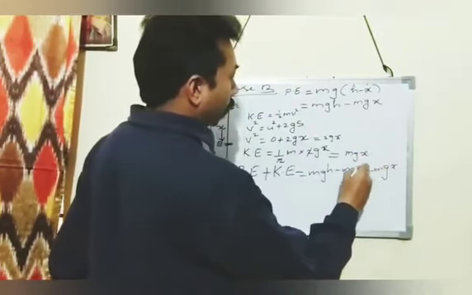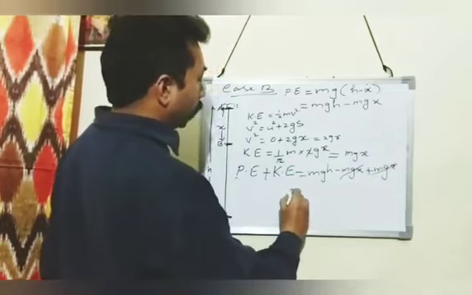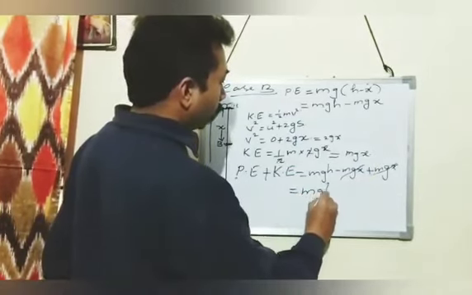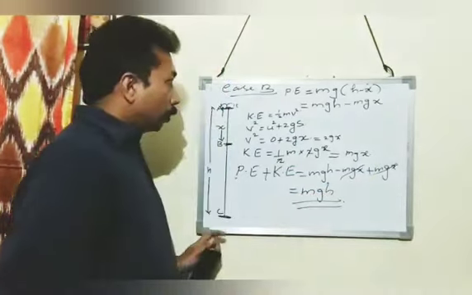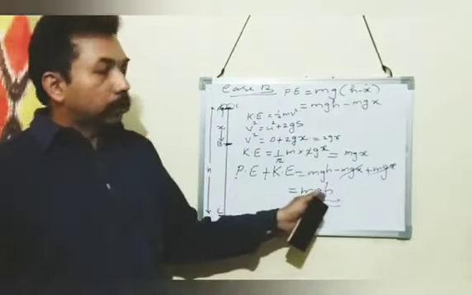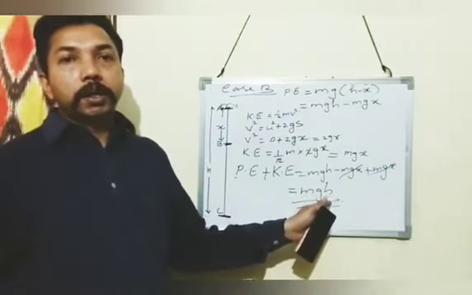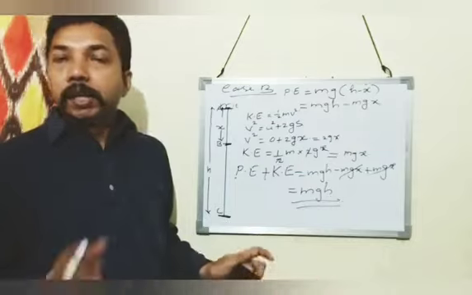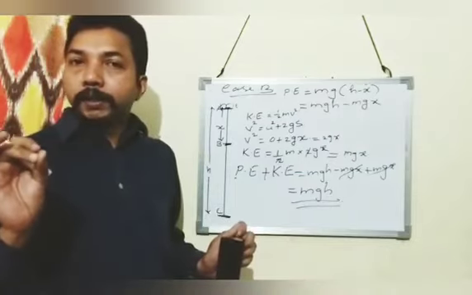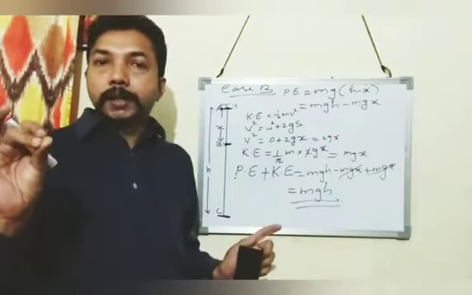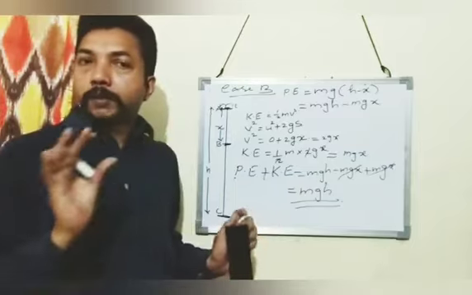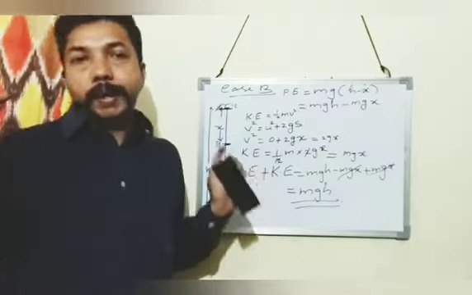The mgx and mgx cancel, so we get the sum total of energy as mgh. So at point B also the sum total of potential energy and kinetic energy is mgh. At point A also you have seen that the sum total is mgh. In both cases the total energy remains the same.